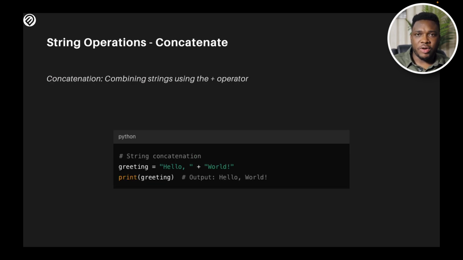String operations. The first operation is concatenation of strings. This is just a refresher because we've said some things around this. If I have a variable that combines two strings, the first, hello, and the second, world, I can easily print greeting and it's going to bring out hello world. It's very simple to do the initial concatenation of strings by just using the plus. Because these are not integers or floats, it's not going to do any mathematical operation. It's just going to bring the two strings together.